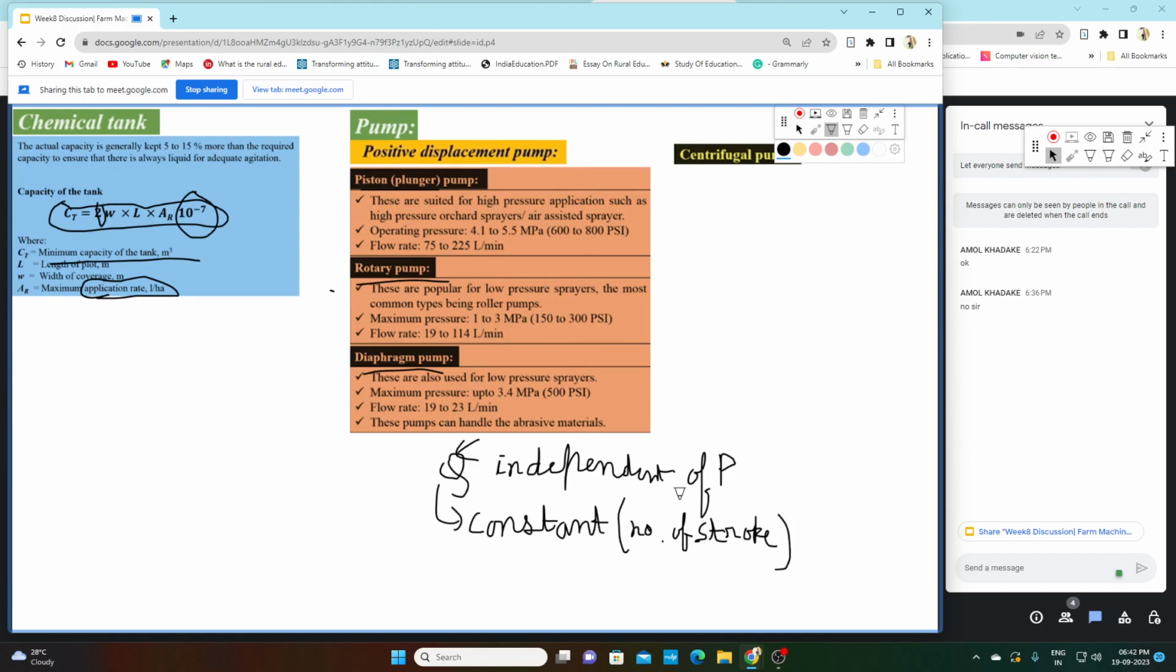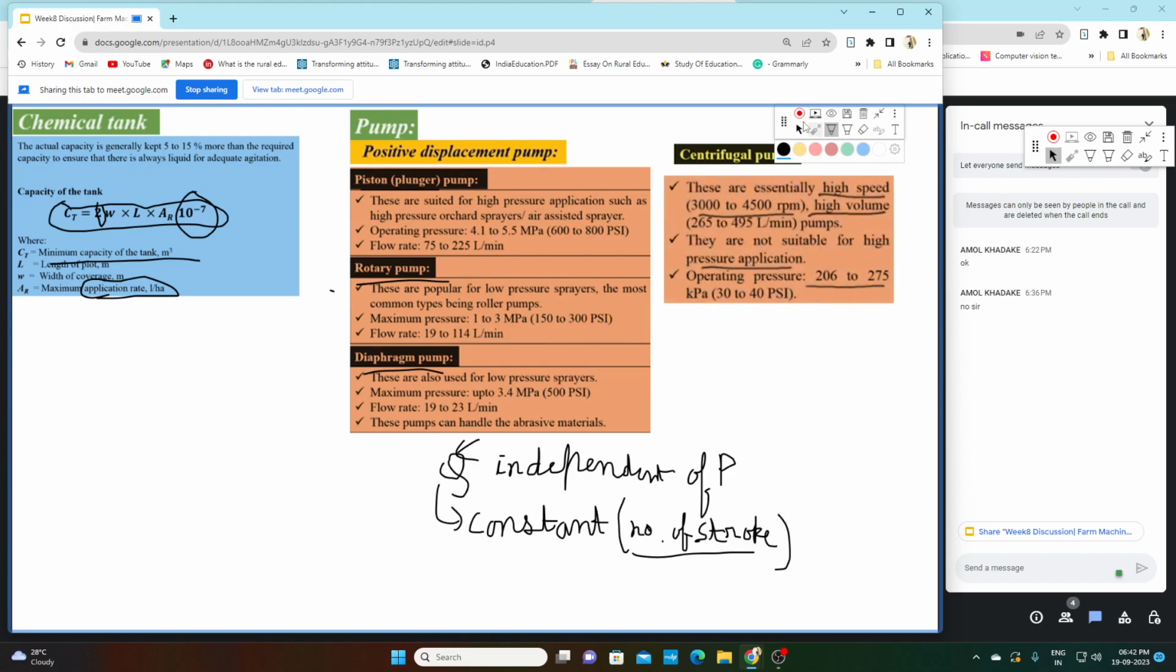So the Q is independent of P, where P is the pressure. The flow rate is independent of the pressure, and it is constant for a fixed number of strokes. That is a positive displacement pump. There is another kind of pump, the centrifugal pump. What is the property of a centrifugal pump? In a centrifugal pump, Q is proportional to 1 by P, where P is the pressure. That is the characteristic of a centrifugal pump.